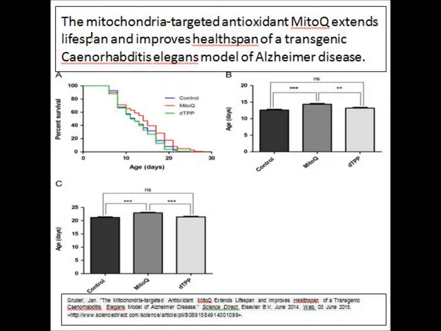This shows that mitoQ does have an effect on the reduction of oxidative stress in C. elegans, and it can even slow neurotoxicity in C. elegans. It would be very interesting to see if mitoQ could decrease neuron toxicity and the production of alpha-synuclein in C. elegans with Parkinson's disease.